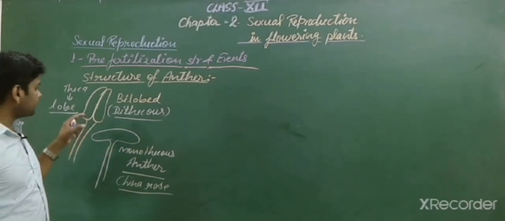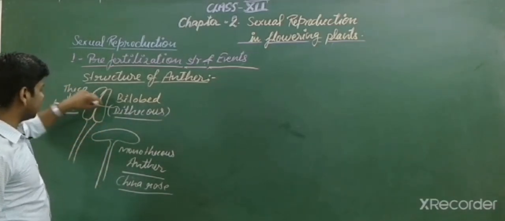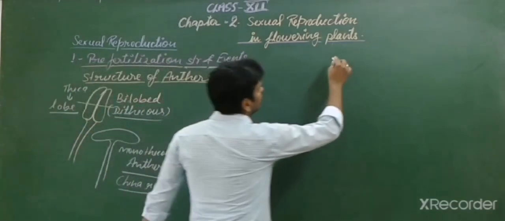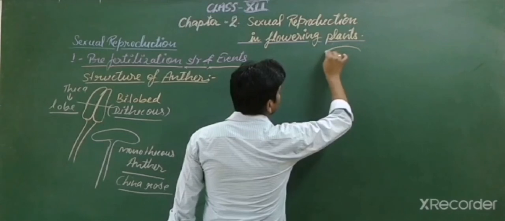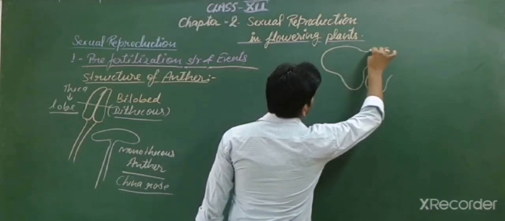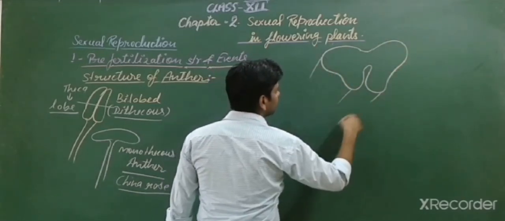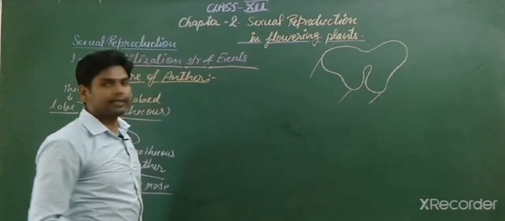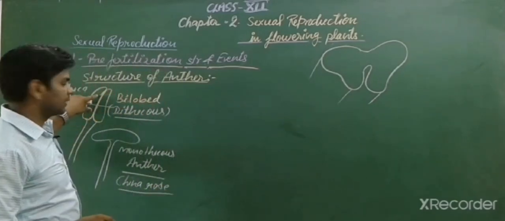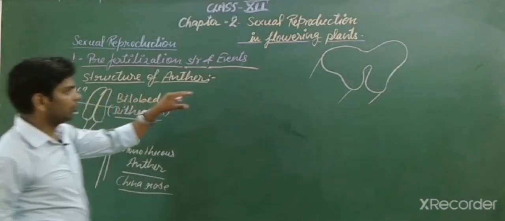Students, if we cut the bilobed structure in the middle, in transverse section, how does it look? Let's draw it here. It will look like this. If I draw a 3D structure, you are looking here, this one is the transverse section of the dithecous anther.